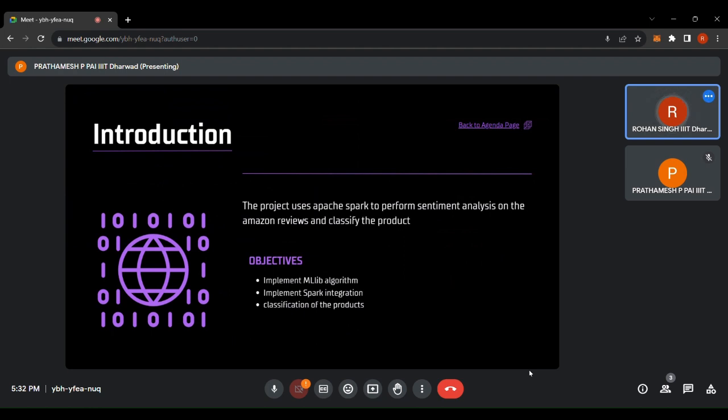Lastly, for the classification of the product, the goal of the project is to classify products based on the sentiment analysis of the reviews. By assigning sentiment labels to individual reviews, the project can aggregate the information to detail the overall sentiment of each product.